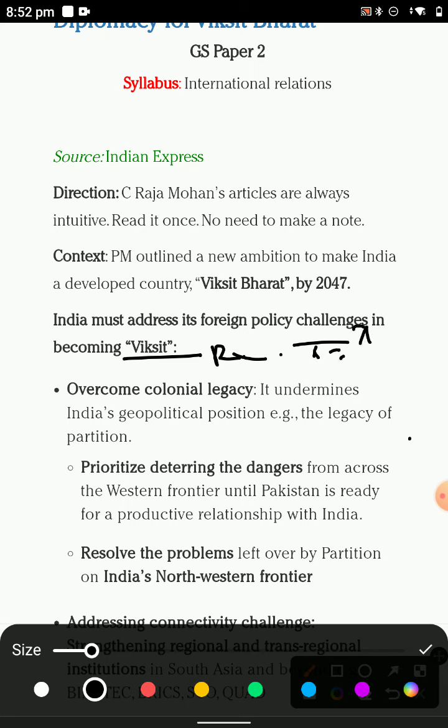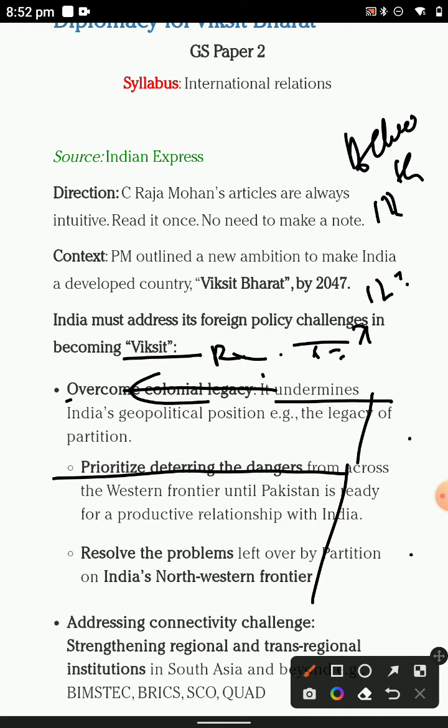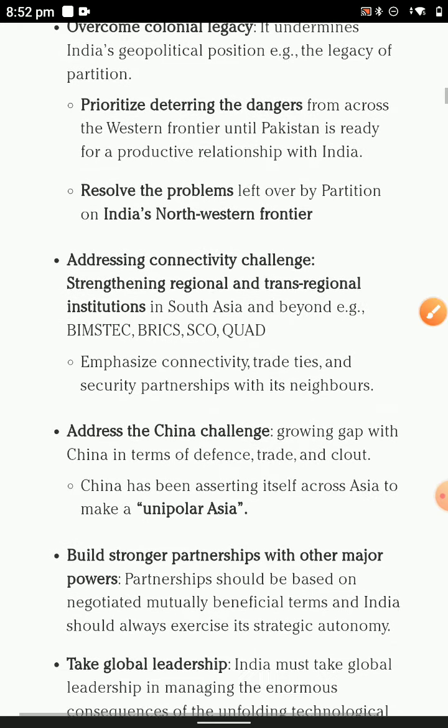They have banned games like the 1200 price. Then you have to overcome colonial legacies, understand the provisions of heritage, the resolution of problems, and then you have a lot of individual and also resolution added connectivity challenges.